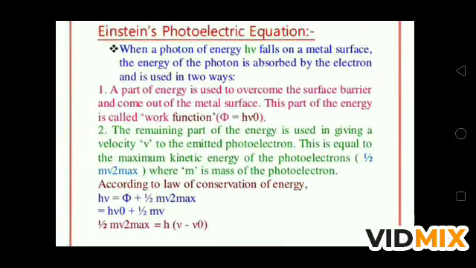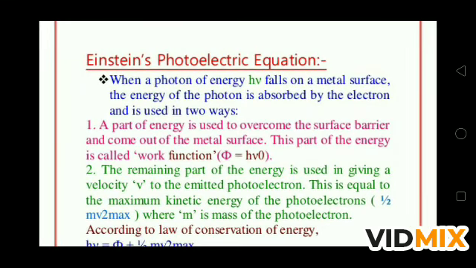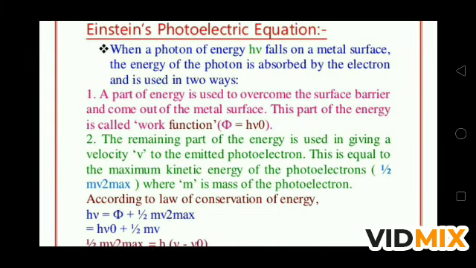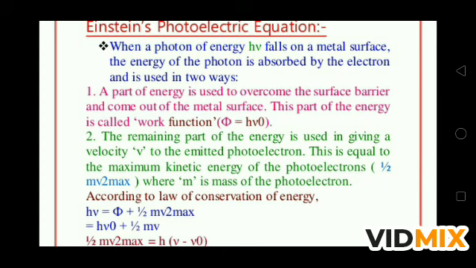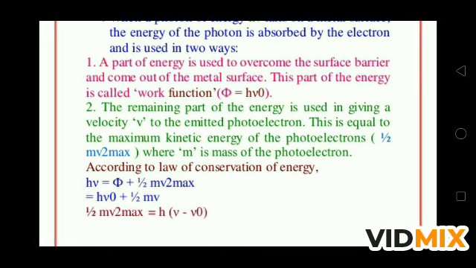Next, we have also discussed the Einstein photoelectric equation. Einstein photoelectric equation is: when a photon of energy h nu falls on the metal surface, the energy of the photon is absorbed by the electron and it is used in two ways. One part of the energy is used to overcome the surface barrier and come out of the metal surface. This part of energy is called work function. It was discussed earlier also, and the work function is denoted by phi. It is equal to h nu naught, where nu naught is the threshold frequency.